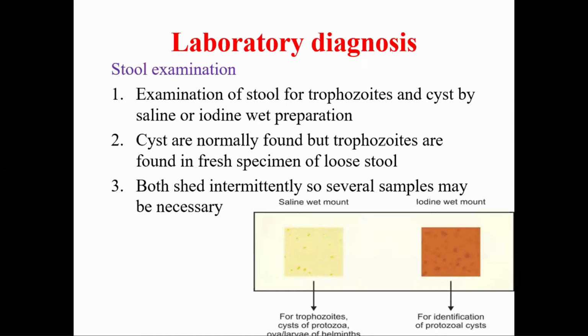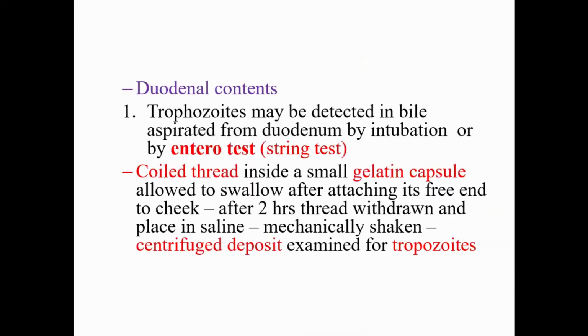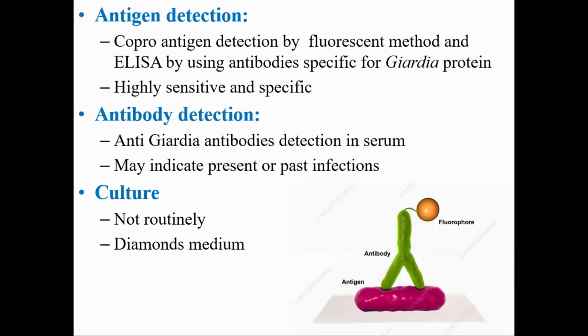Diagnosis can be made by identification of cysts and trophozoites under saline wet mount or iodine wet mount. Duodenal content can be observed for detection of trophozoites, and it can be obtained either by intubation or by enterotest or string test. Then antigen detection, antibody detection, and culture.